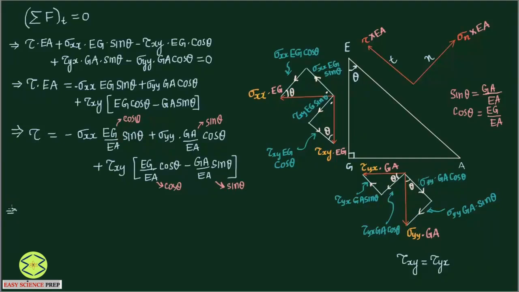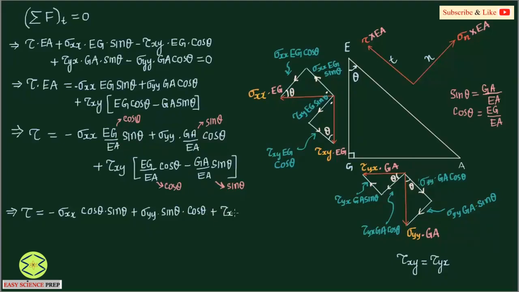So therefore the shear stress is going to be minus sigma xx cos theta sin theta plus sigma yy sin theta cos theta plus tau xy into cos square theta minus sin square theta.